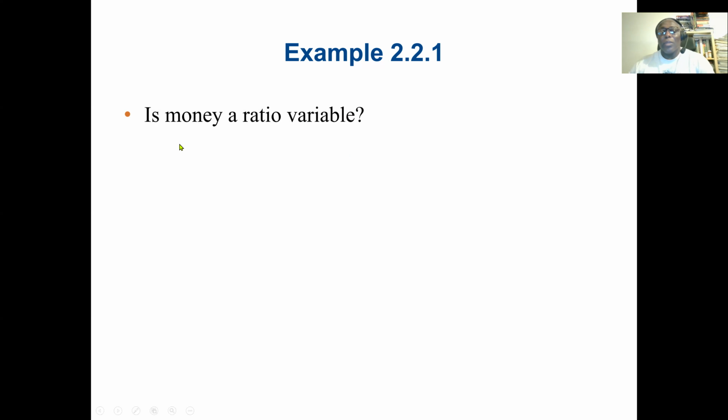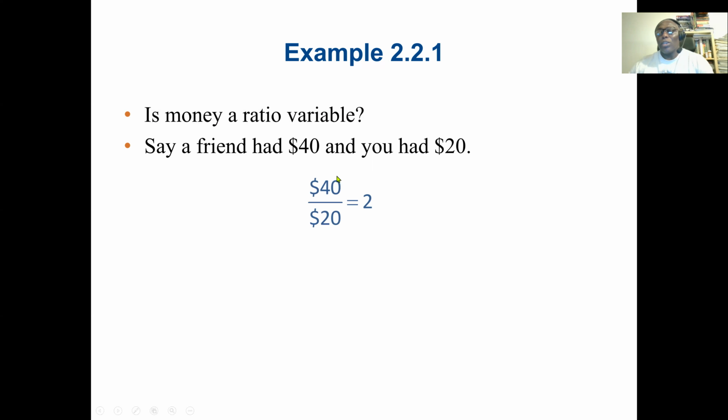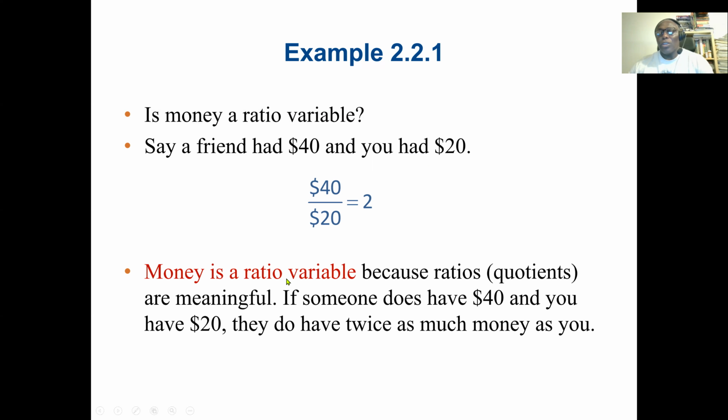So here the question says, is money a ratio variable? Say a friend has $40 and you have $20. Yes, it's a ratio because I can do a division. 40 divided by 20 is equal to 2. Money is a ratio variable because ratios, quotients, are meaningful. With interval, a quotient is not meaningful. So if someone has $40 and you have $20, they have twice as much money as you.